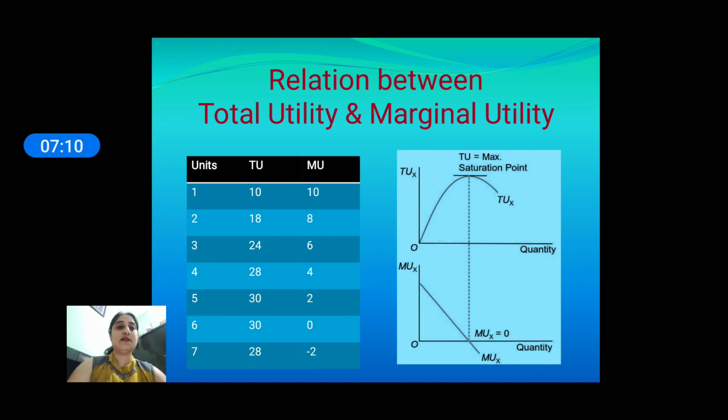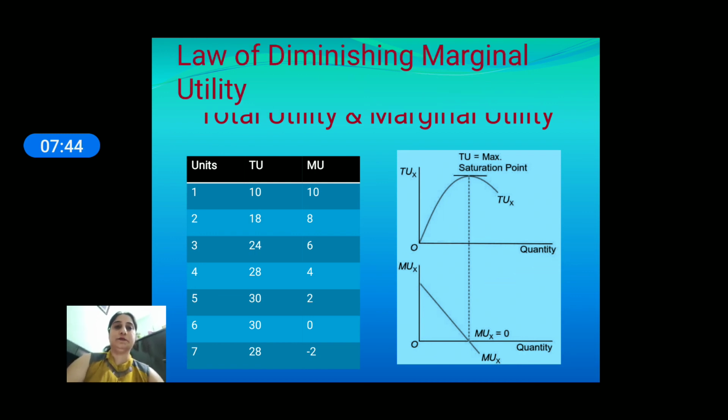So in starting, we see that when total utility is increasing, marginal utility is diminishing, but it is positive. It is the first relation between TU and MU. And after that, when total utility is maximum, then marginal utility is 0. This is the second relation between total utility and marginal utility. And after that, when total utility declines, marginal utility becomes negative. And this is the third relation between total utility and marginal utility. So students, these 3 points show the relation between total utility and marginal utility.